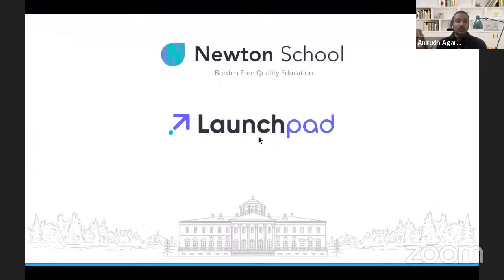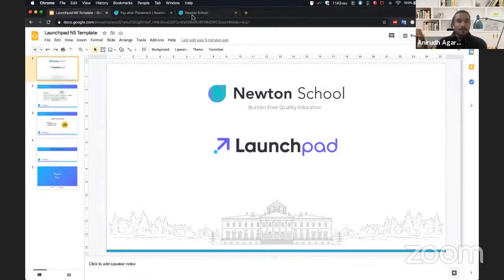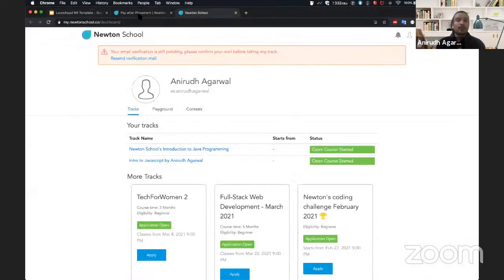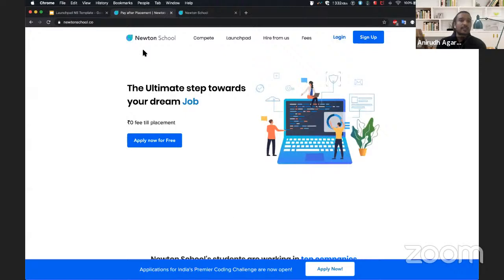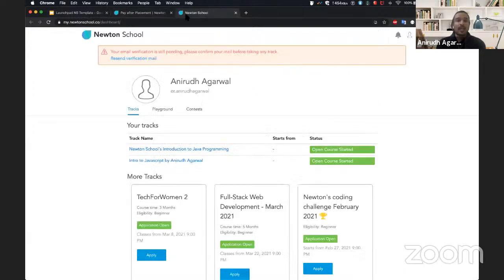on programming. Just to give you an intro of how you would be able to do that, I'll walk us through again. Basically, what you can do is visit the website, which is newtonschool.co, and proceed with your sign up.